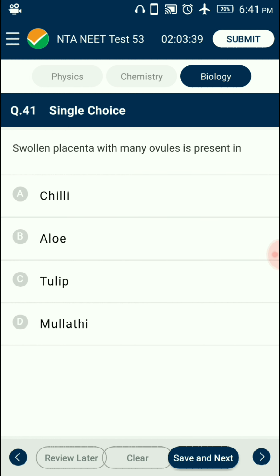41. Swollen placenta with many ovules is present in. Swollen placenta with oblique ovary is the character of the Solanaceae family. Many ovules are organized in axial placentation on a bilocular ovary. Chili is a member of the Solanaceae family. Aloe vera and tulip are members of the Liliaceae family, and Mulati is a member of the Fabaceae family. Hint: swollen placenta with many ovules present in axial placentation is the feature of the Solanaceae family. So the answer is option A, chili.